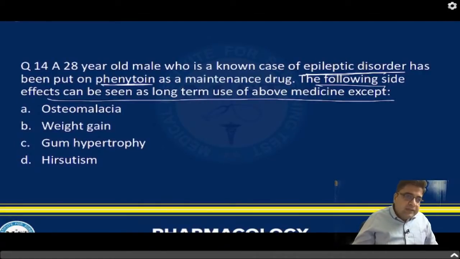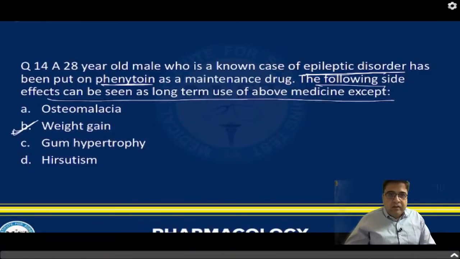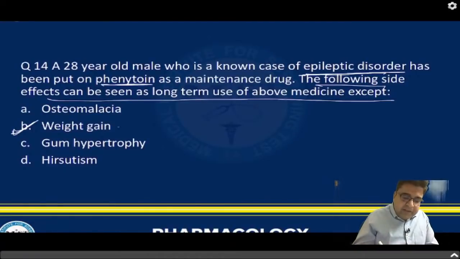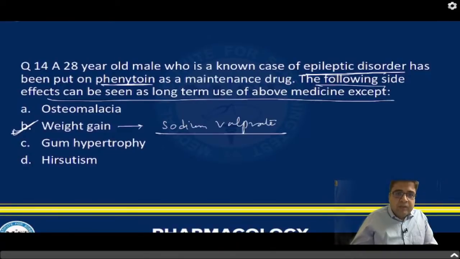Yes, the answer is weight gain. Very good. So phenytoin will not cause weight gain. Weight gain is a side effect of sodium valproate. The rest of the side effects can be seen with phenytoin. So this question is based on anti-epileptic drugs.